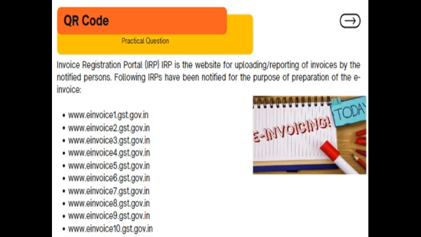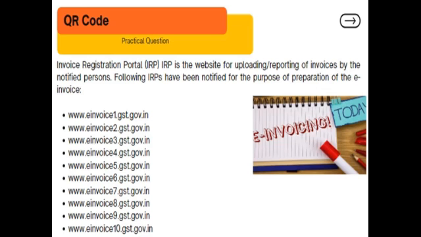Now, what you have to do? You have to prepare a hard copy of the invoice, and then you have to upload it on these websites. And when you upload it on any of the given websites, then they will generate an invoice reference number. Now, this invoice reference number along with a QR code will be generated by these websites. Now, you will paste the same onto the invoices which you are going to issue to your customers, that is to the other businessman.